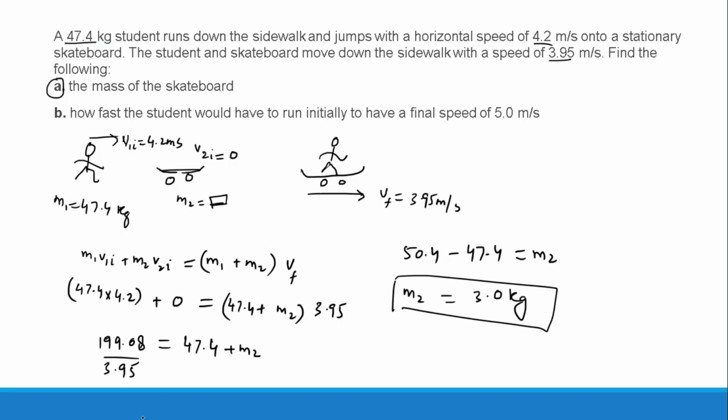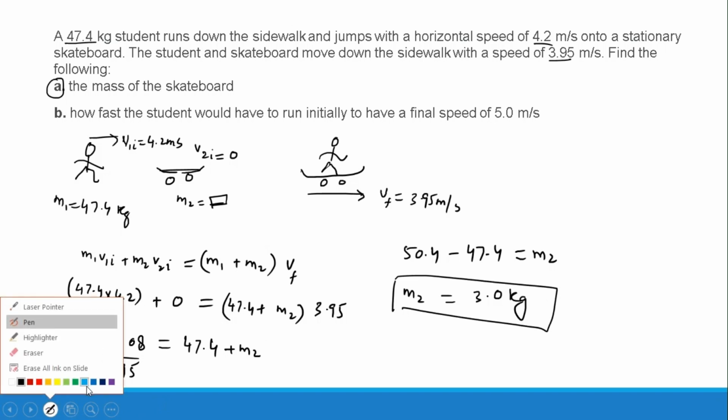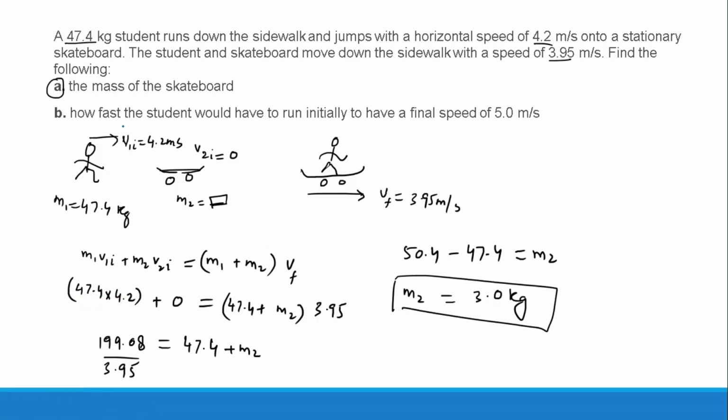The second part of the same question says you have to find how fast the student would have to run initially to have a final speed of 5. So if he wants a final speed of 5, what would the initial speed be?